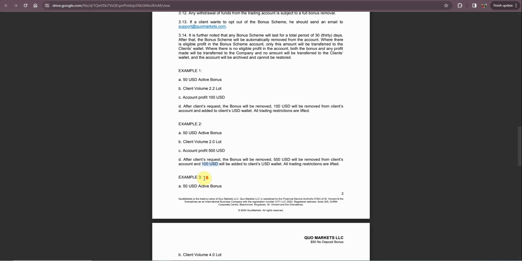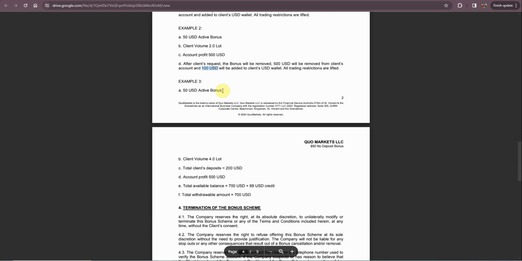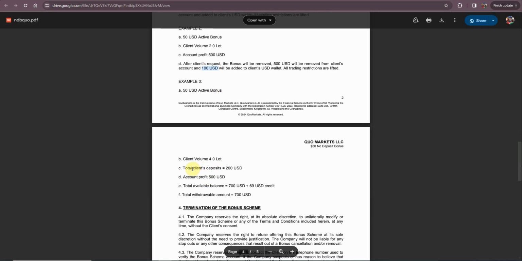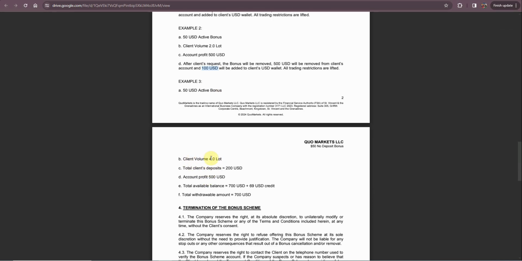So example 3, if you get this $50 deposit bonus and then you trade the volume of 4 lots and then you made all the money, total client deposits which is 200, account profits 500, total balance is 700 plus USD credit, total withdrawable is.